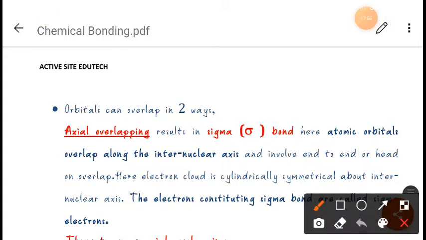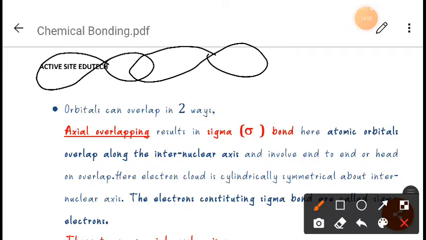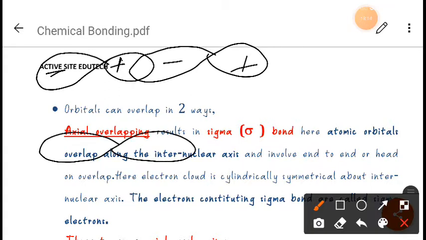When the positive side of one overlaps with the negative side of another, that type of overlapping is called negative overlapping. Suppose this is negative, this is positive, and this is negative. This type of overlapping is called negative overlapping. One more example you can take. Suppose this is the p and it is overlapping with the s here.